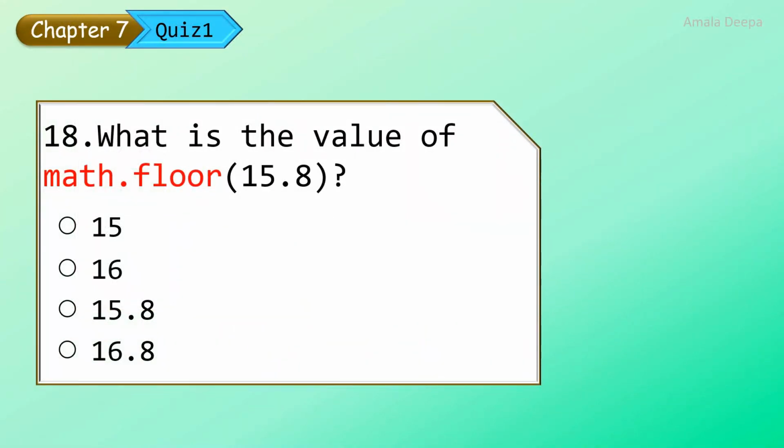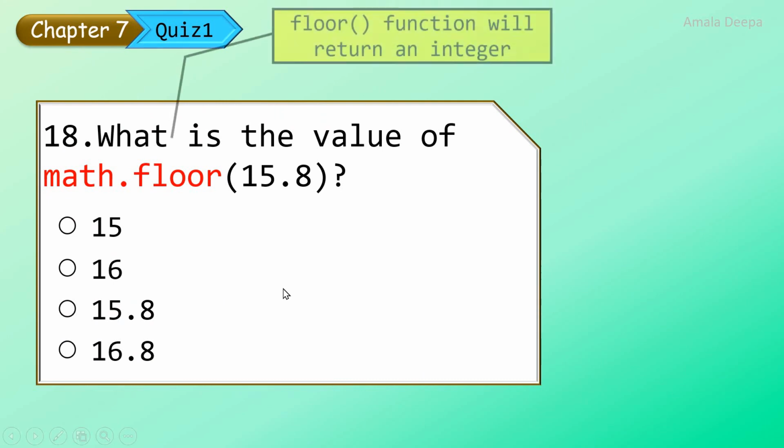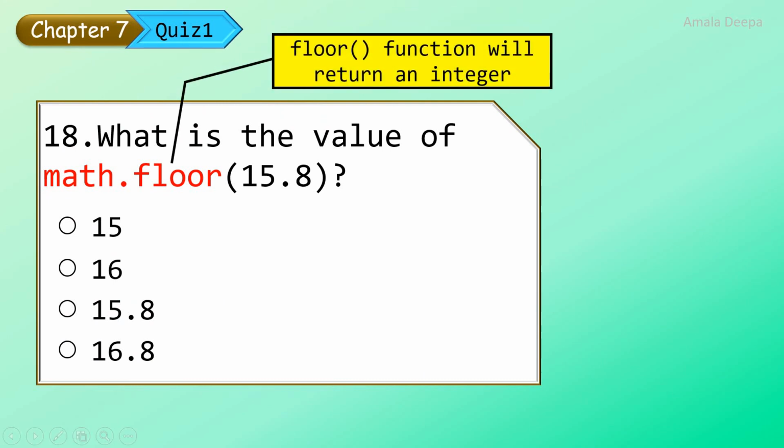What is the value of math.floor of 15.8? The floor function will return an integer. So these two options, 15.8 and 16.8, cannot be chosen as the correct option. You take 15.8.